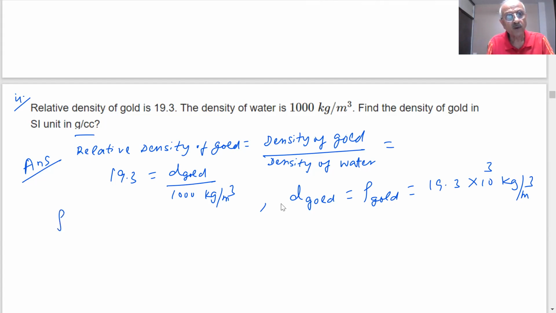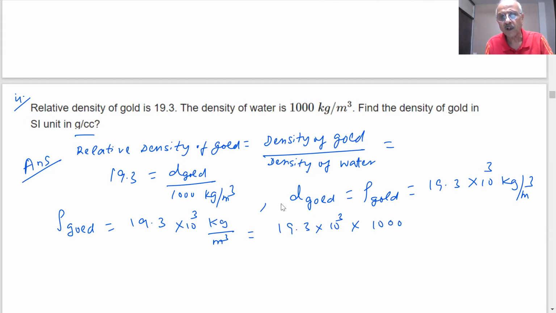The density of gold, 19.3 into 10 power 3 kilogram per meter cube. How much will it be? 1 kilogram is how much? 1000 gram.